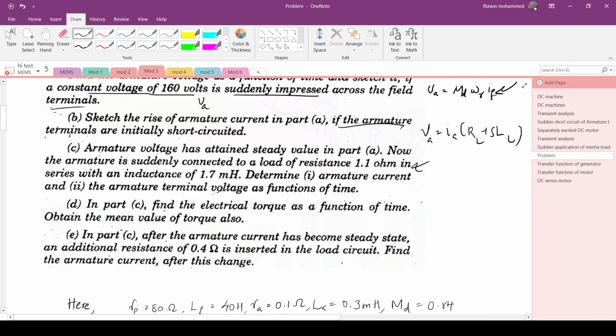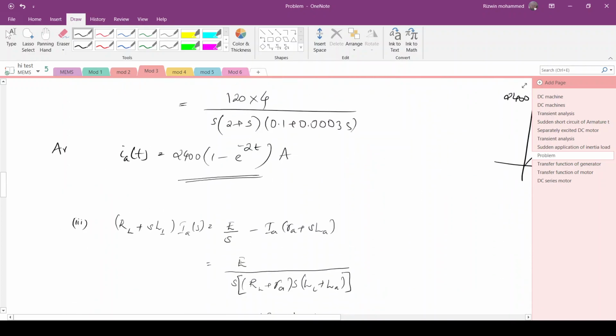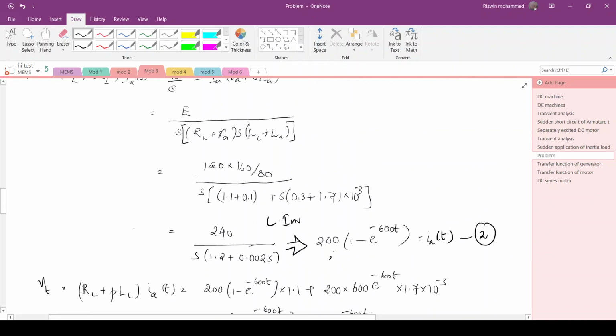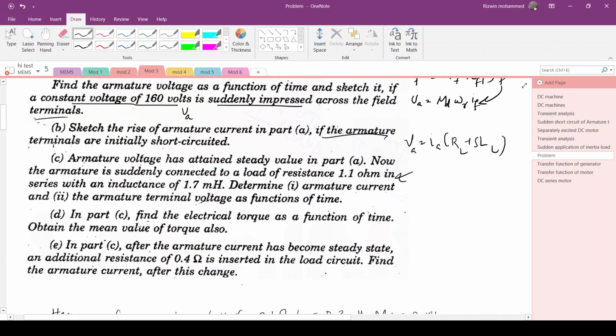Now the part E. Part E is a continuation of part C. After the armature current has become steady, in this case in C, the steady armature current is 200 ampere. Okay, so an additional resistance of 0.4 ohm is inserted into the load circuit. So we are inserting another resistor into the load, so we are adding to the load by 0.4 ohm.